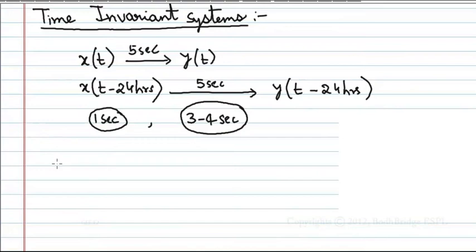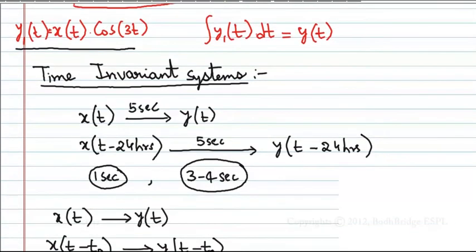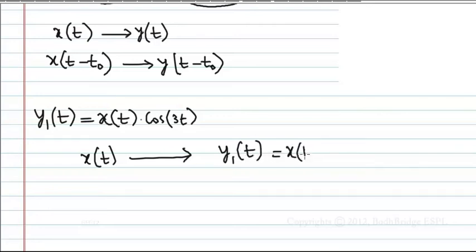Mathematically, how can you say time invariant systems? When you give x of t, you are getting y of t. When you give a delay, that is x of t minus t naught, then the output should also come after a delay of exactly t minus t naught. Okay. Here y1 of t is x of t into cos 3t. This you are applying. When you have applied x of t, what output are you getting? y1 of t, which is nothing but x of t into cos 3t.